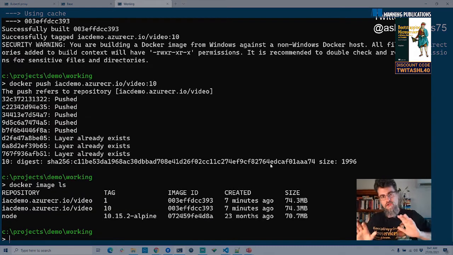So that shows your local images. You can see we've got the previous version 1 that I tagged, and also the version 10, but I think I'd already published version 1 in my test earlier, so I didn't want to cause any problems by overriding that. And then we pushed this image. We pushed the version 10 of our image up to our Docker registry. So it's there. Our Docker image is there. It's waiting to be deployed to Kubernetes.